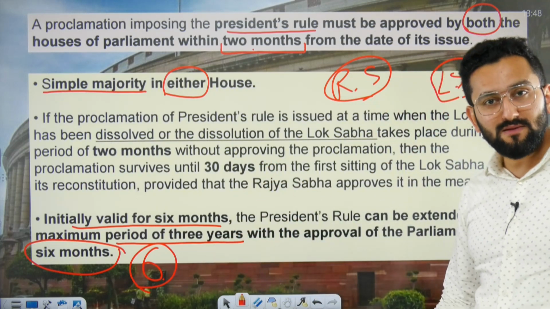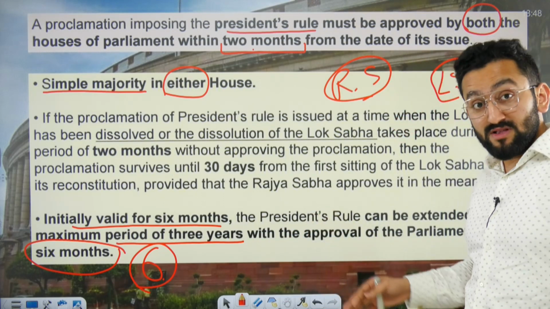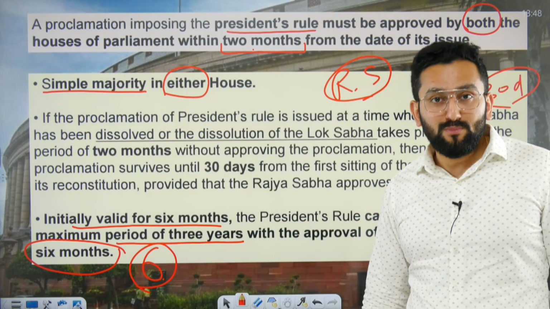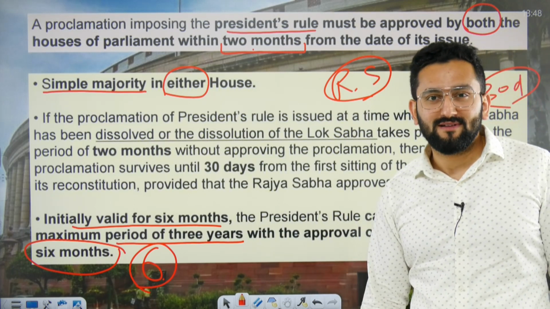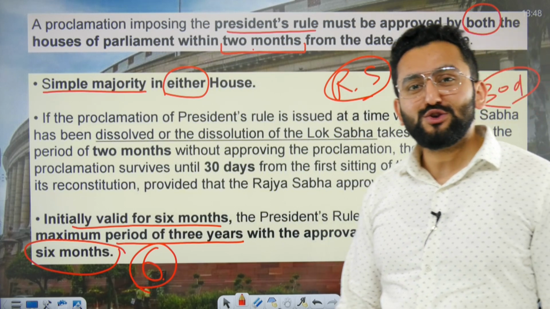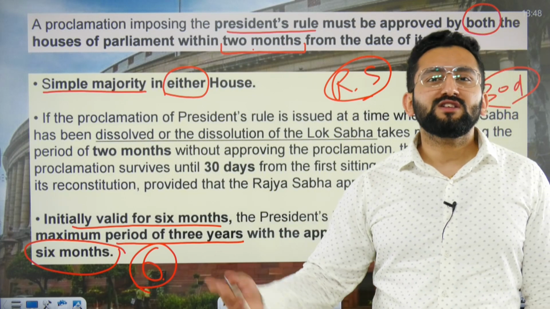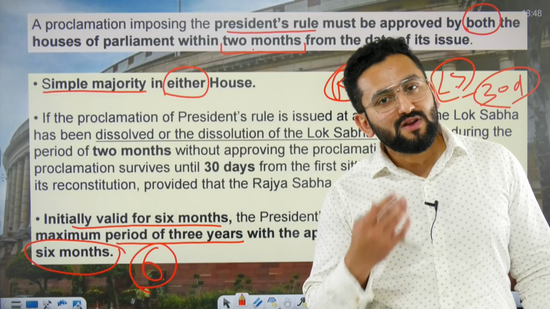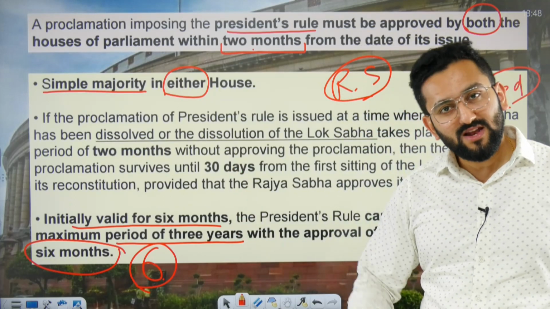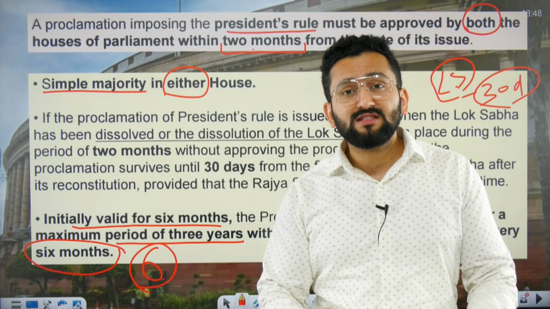So 6 months at a time, but 3 years is the maximum limit, means for which this President rule can be imposed in one stretch. And this is the scope of actually misusing this. It was saying one stretch, 3 years, then let them have a government, and then 356 can be misused again, then again President rule can be imposed. So such circumstances should not occur.